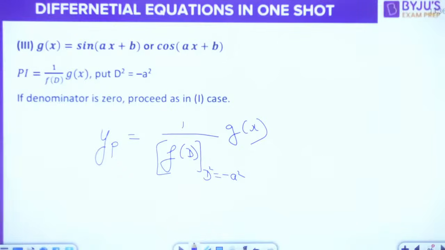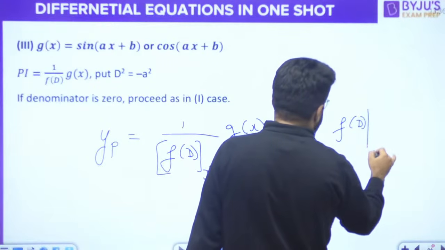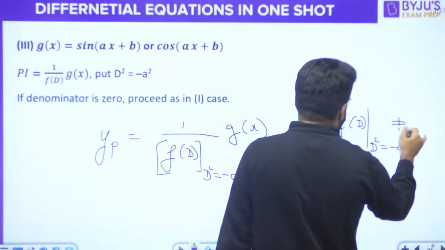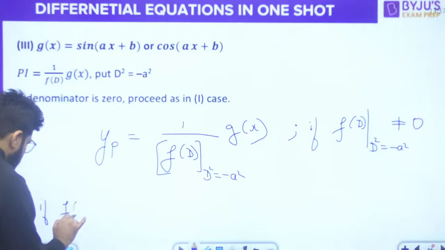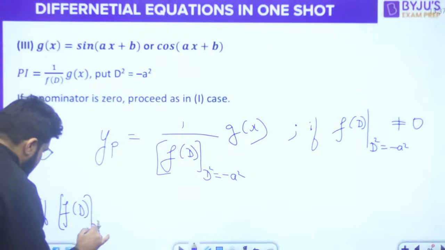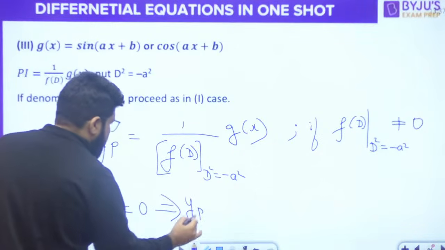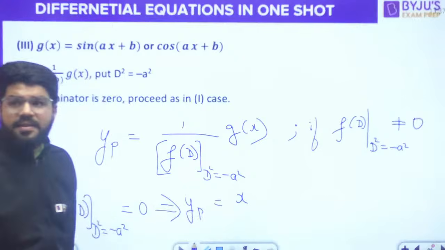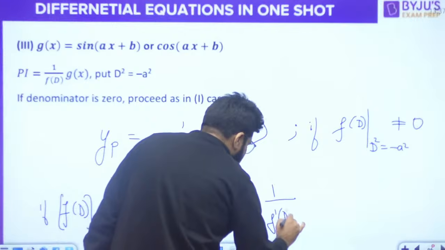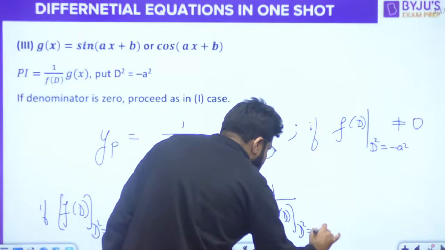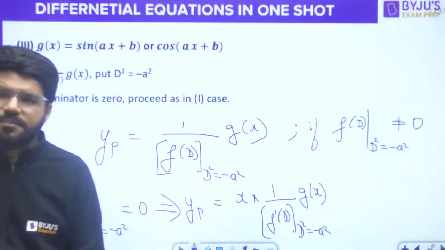But provided the denominator after this substitution is non-zero. If it is 0, what to do? If f(D) after the substitution is 0, then what will be your PI? Then it is again x multiplied in the numerator. Same thing: x multiplied in the numerator, 1 upon f dash D, and again in the f dash you will have the same substitution. This should be your answer, x into 1 upon f dash D into g(x).